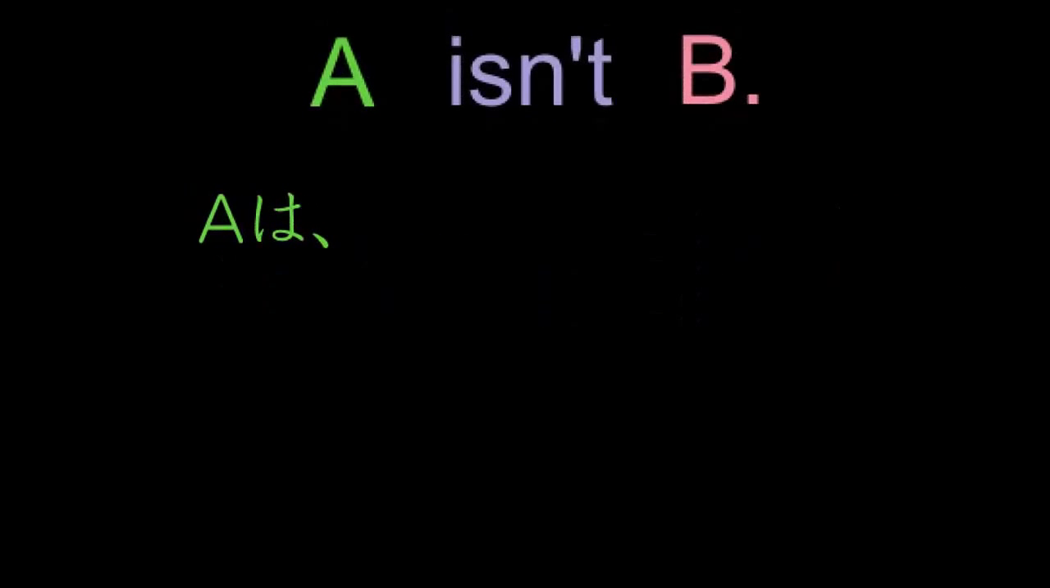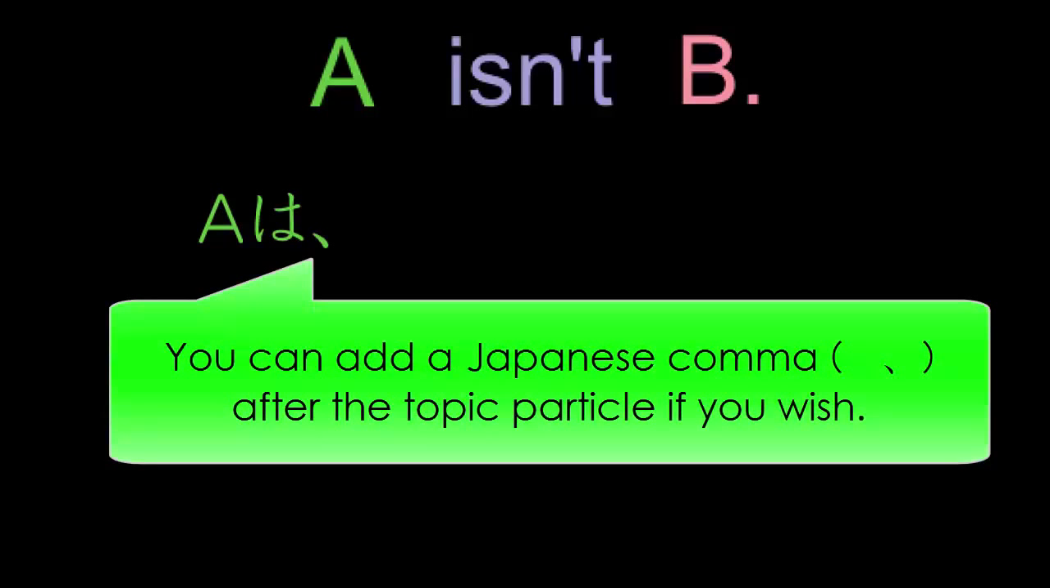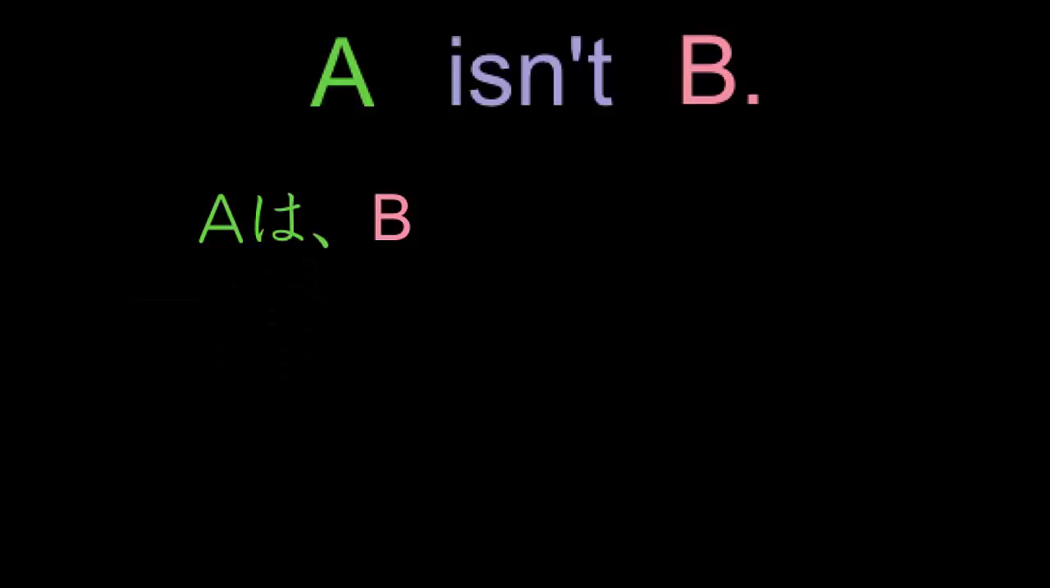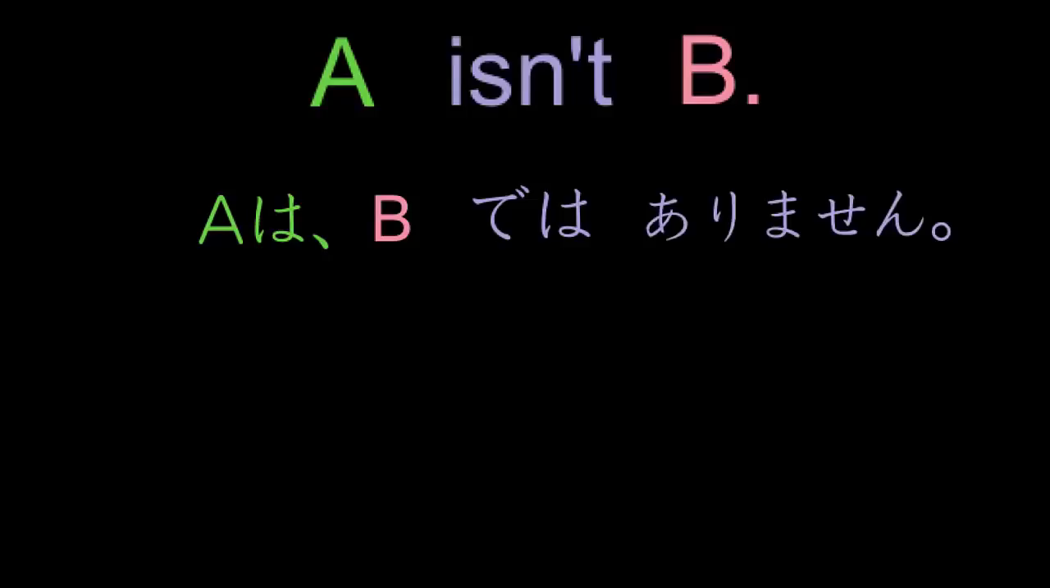Okay, we begin with our topic. That's the A portion of the sentence. That's the thing that we're talking about and we're going to give information about. It must be followed by topic particle wa, and there it is. Next, we put the information portion of our sentence. That's the B part. And then finally, we end with either dewa arimasen, if we're being very, very formal.